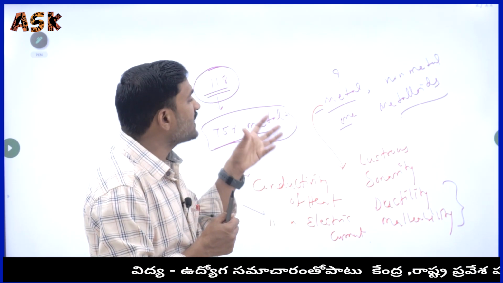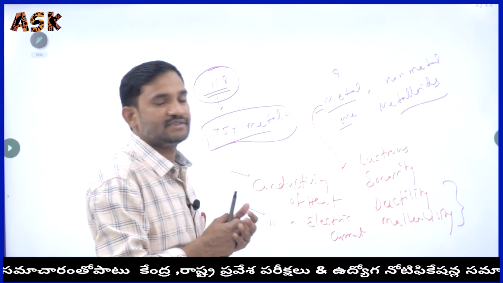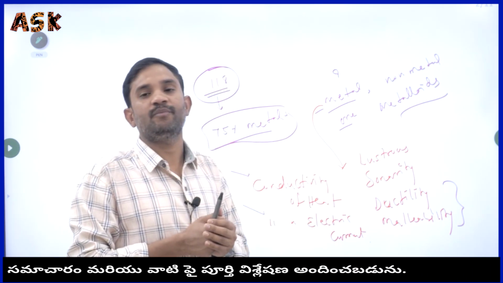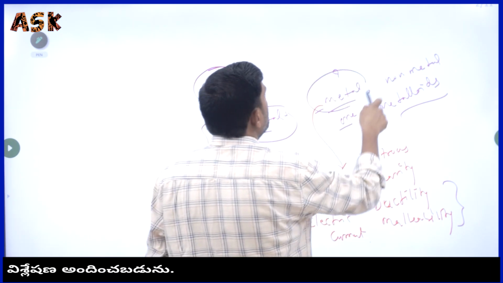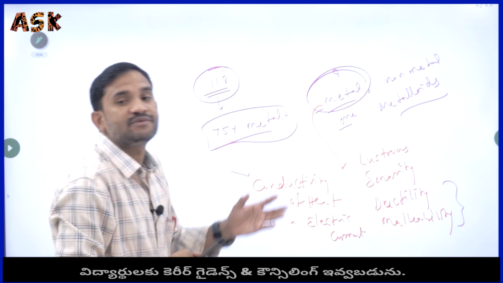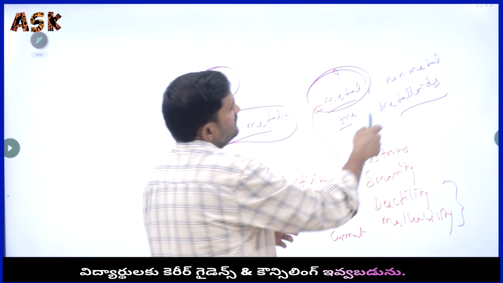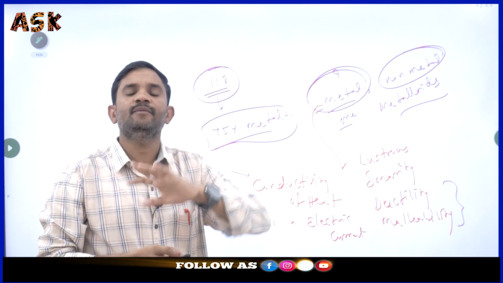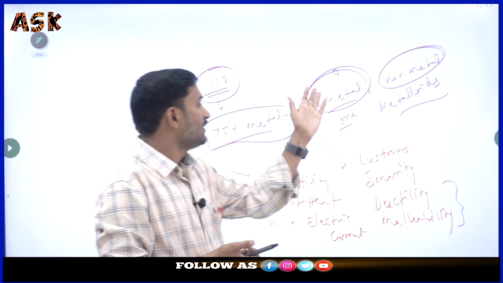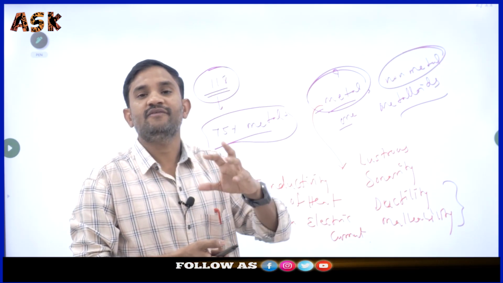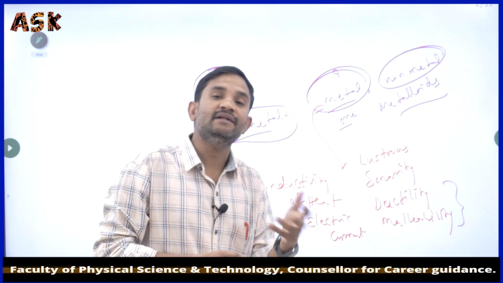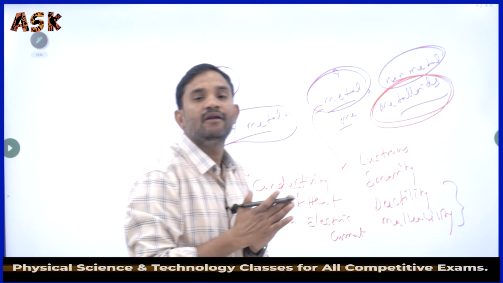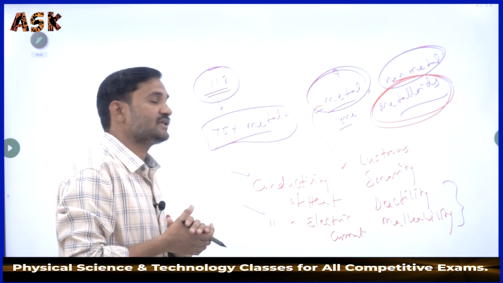Here we are discussing six properties. The elements which have most of these properties, we consider as metals. Those which don't have most of these properties, we consider as non-metals. The elements which behave like both metals and non-metals, we consider as metalloids. Here 75% are metals.